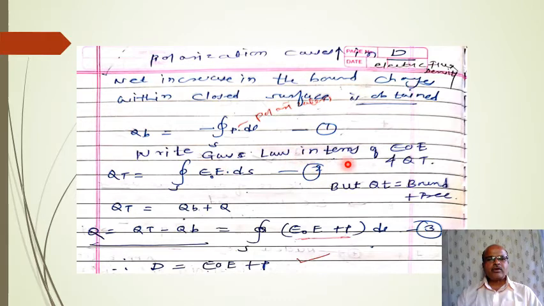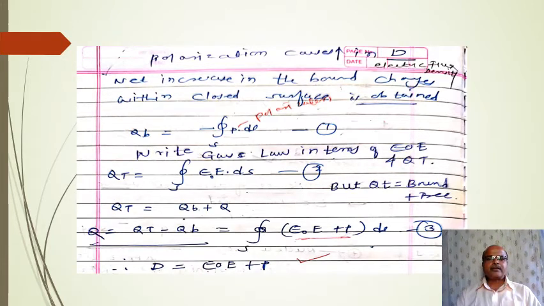Then write Gauss law in terms of epsilon 0 E. We know that Gauss law is Q equals closed integral of D dot dS.